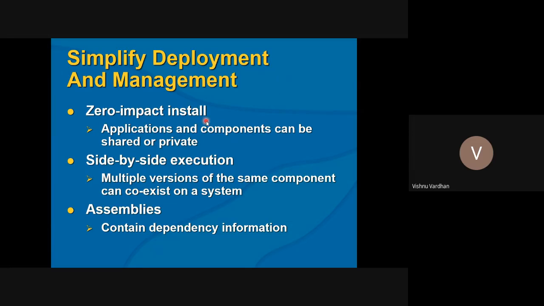Zero impact installation means you can have the application in a given folder, and the entire application's dependencies are in that folder in the format of DLLs. No more HResults and DLL references have to be made from the Windows System32 DLLs. Thereby the impact is pretty much reduced.